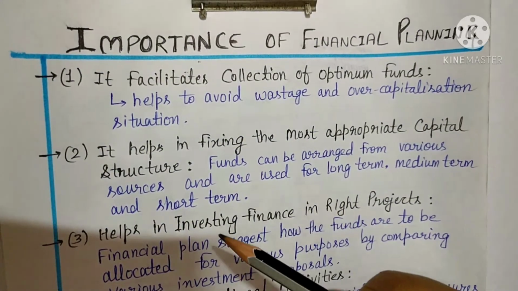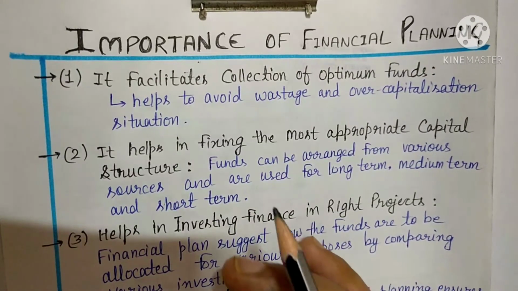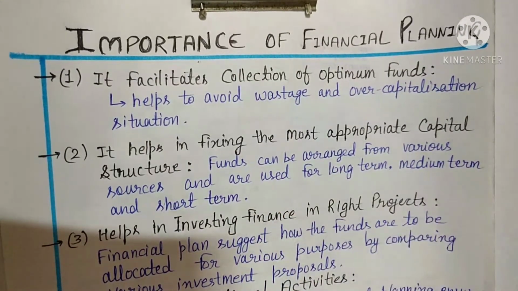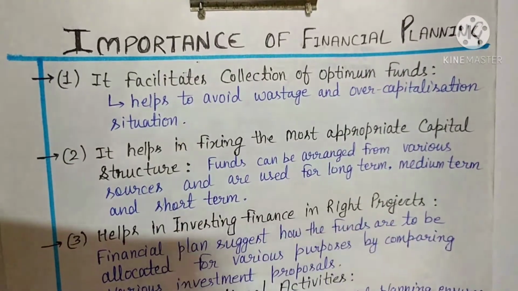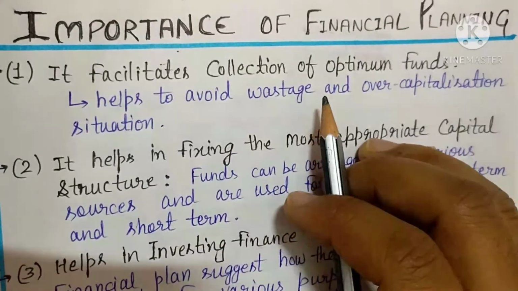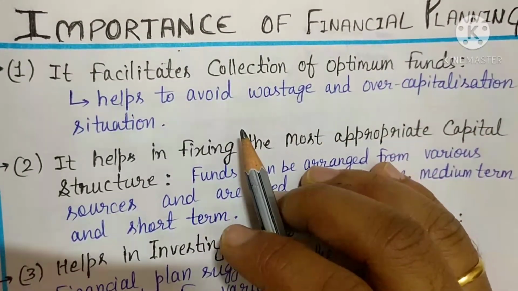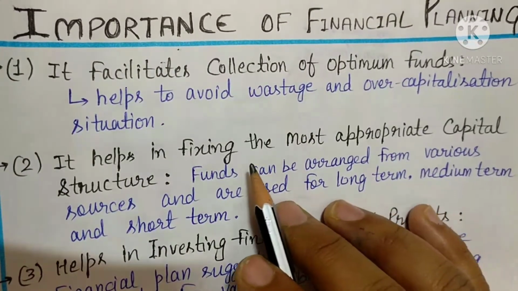So after discussing the meaning and the objectives of financial planning, we come to know how important it is for the business. So let's discuss some points which come under the importance of financial planning. First is what? It facilitates collection of optimum funds. It means it helps us to avoid wastage and overcapitalization.